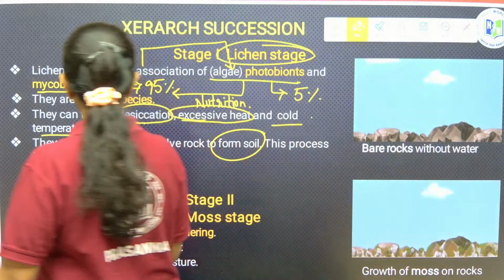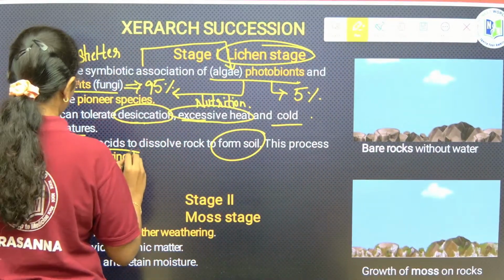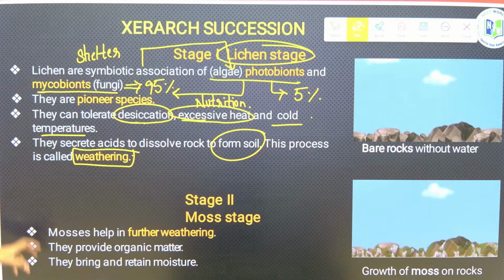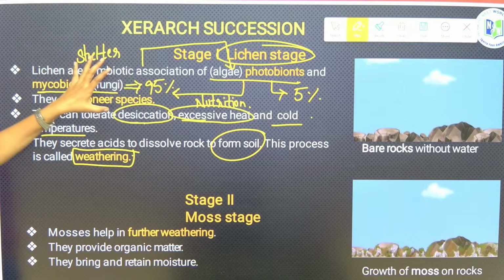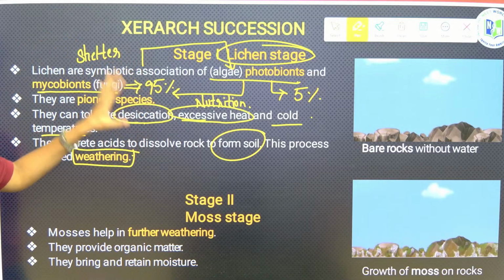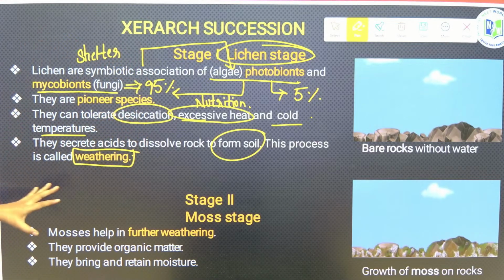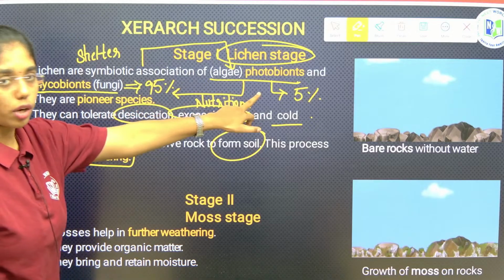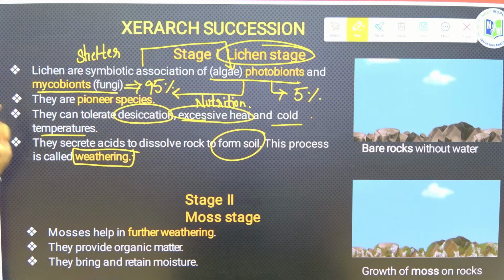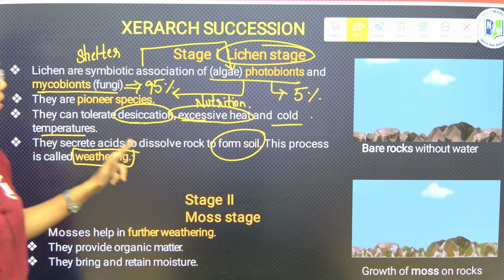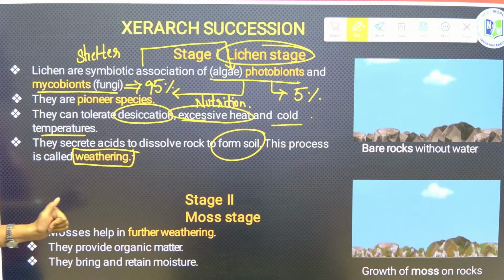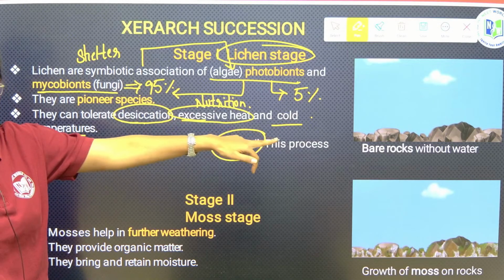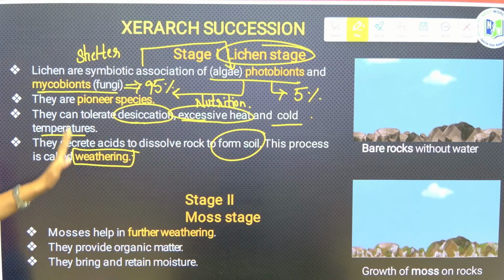This process is addressed as what? Weathering. Fine, right? They secrete acids to dissolve rock from the soil. So, you are clear with stage 1, right? This is the first seral stage, that is lichen stage, where lichen is the association of phycobiont and mycobiont. These are the pioneer species. They will tolerate any kind of stress like cold temperatures, excessive heat and desiccation, and they will secrete acids to dissolve these bare rocks. That process is addressed as weathering.